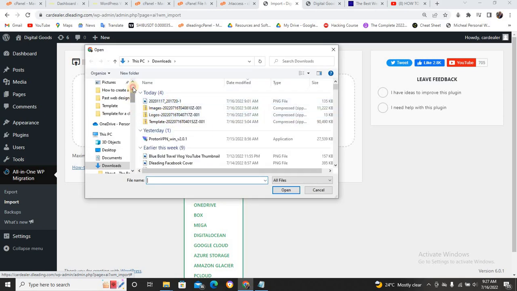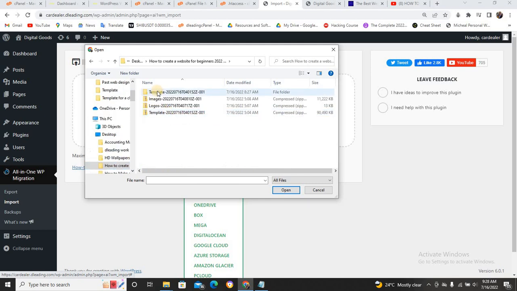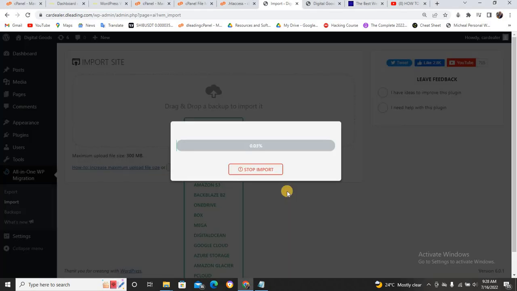So I'm going to go to my desktop. Where is it? How to make a website from scratch. Okay, this is how to create a website. Click on it, and this is the stuff. Can you see? I've extracted. Don't use this one though. Make sure you use this one that I've extracted. Click on it and click on this template. Can you see? Template and open. Once you open it again, now pick this one. This is what you need. Just click on it and click on open, and it's going to install.